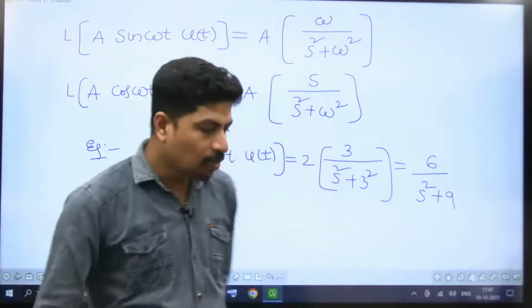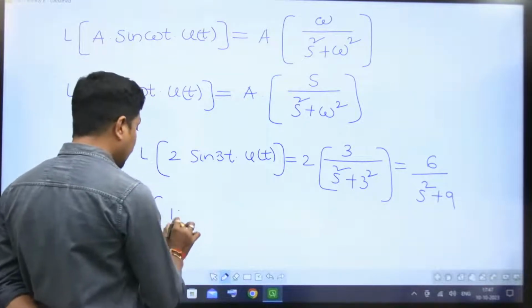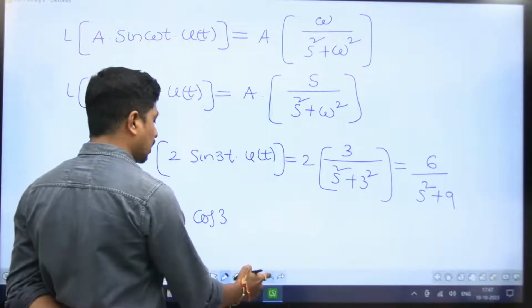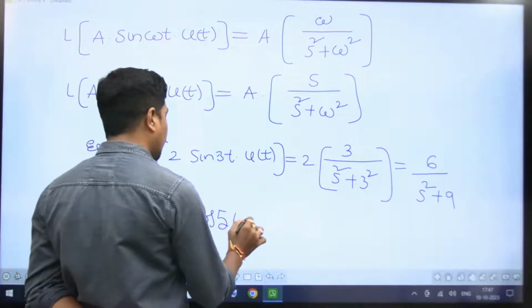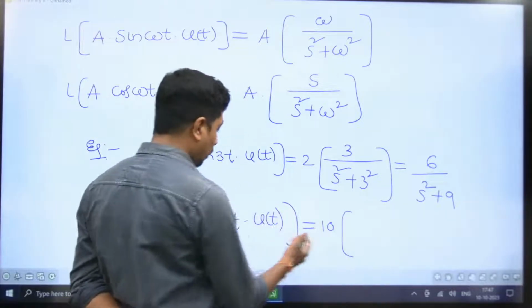Now, let me go for one more question. Laplace transform of 10 cos 5t into u of t. That is equal to, 10 you keep outside.